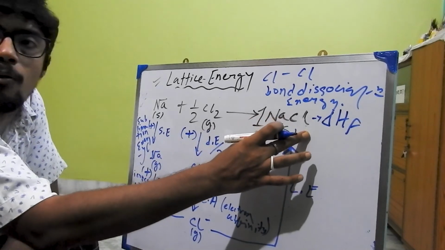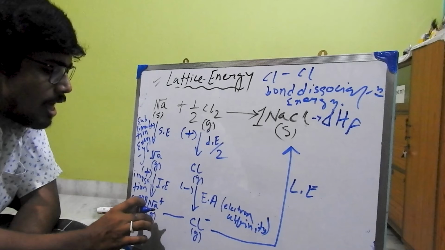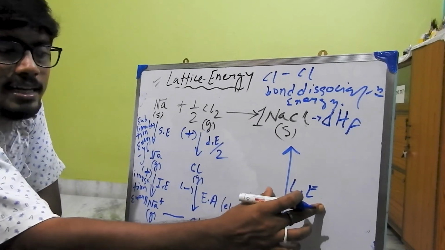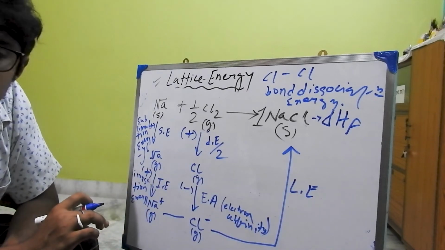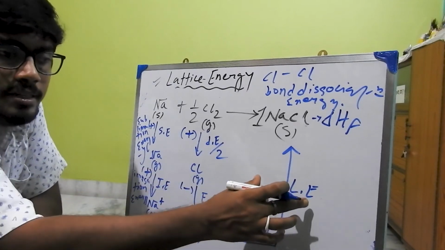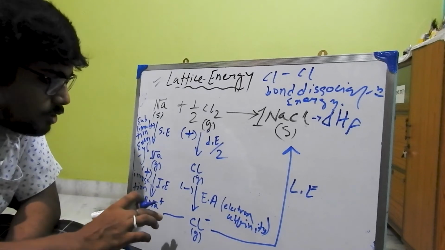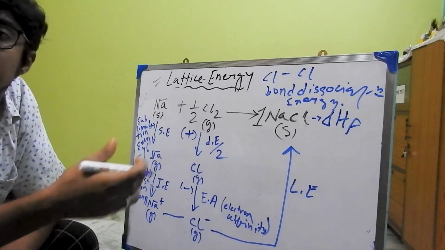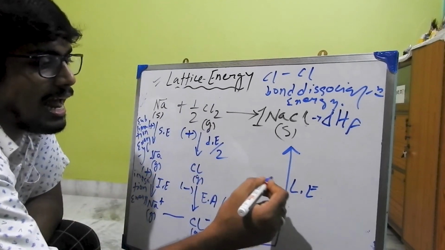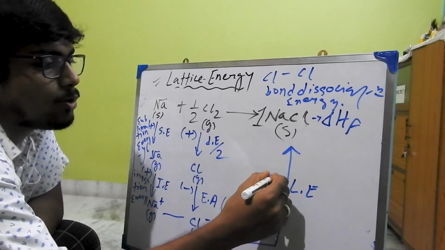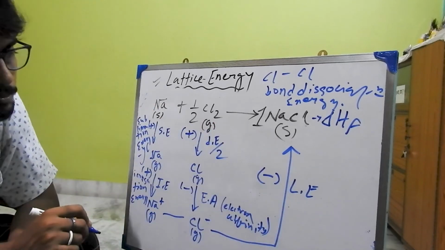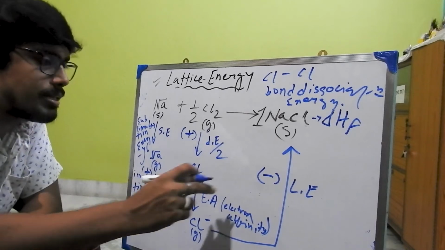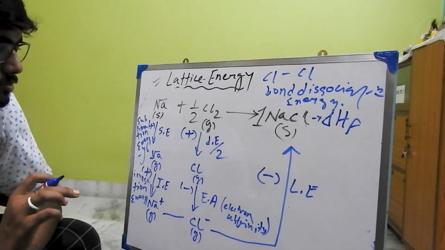Here 1 mole ionic compound is formed from the gaseous cation and gaseous anion. So lattice energy is released. You are not providing energy, energy is released here. So this lattice energy will also be calculated in negative form, right? Its sign will be negative.